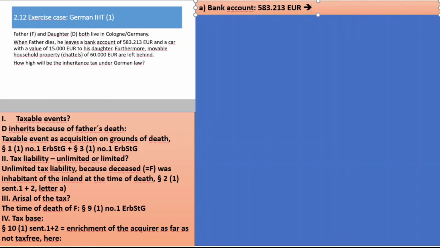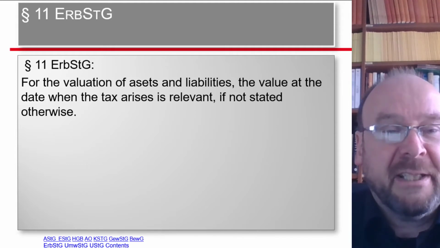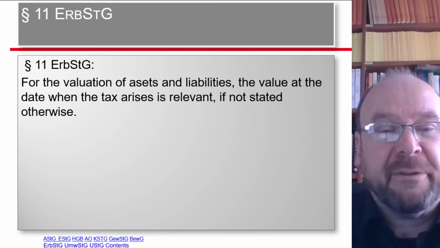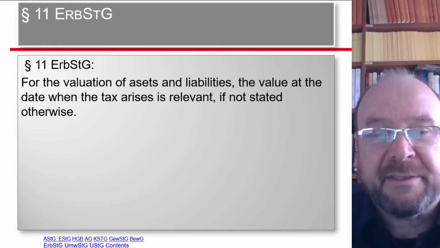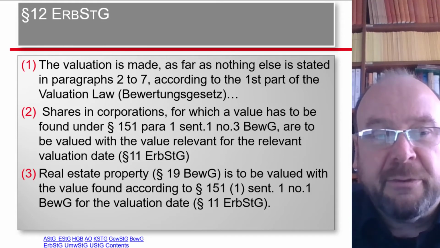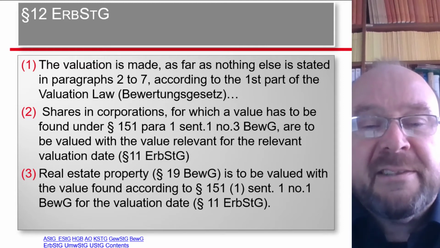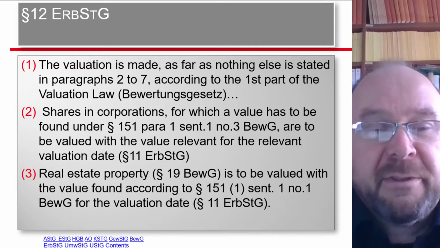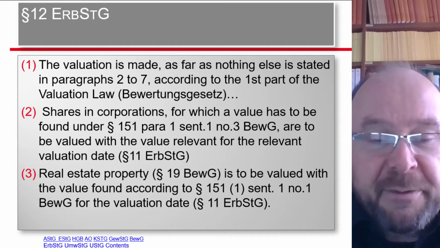Now we should check how it has to be valued and if and in how far it can be tax-free. This is again, as you can already presume, a matter for our Tax Act. The first thing which we can see here, ladies and gentlemen, is paragraph 11, which says for the valuation of the assets and liabilities, the value is to be taken at the date when the tax arises, so at the moment of death. And the more precise valuation rules can be found in paragraph 12 of the Inheritance Tax Act, which says the valuation is made as far as nothing else is stated in paragraphs 2 to 7 according to the first part of the valuation law, the German Bewertungsgesetz.